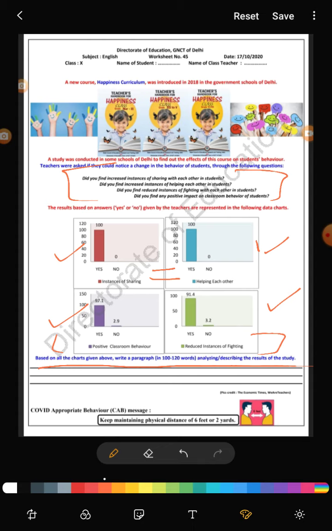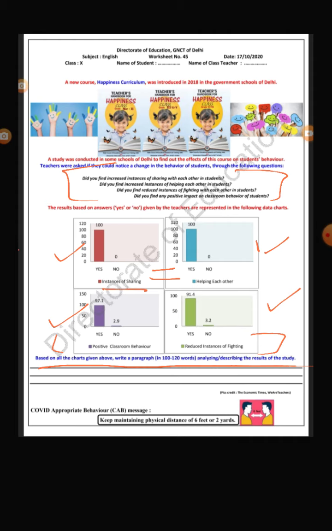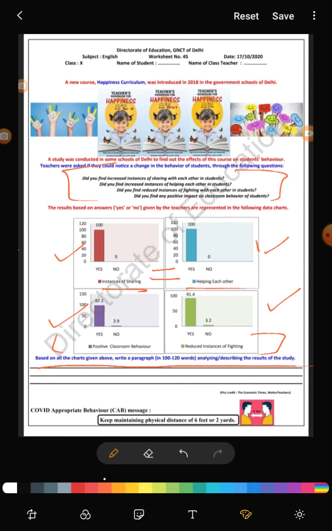How to write: you can start by saying that as the given chart displays, or as the given chart shows, the highest improvement we get in instances of sharing and helping each other. They both are equal.